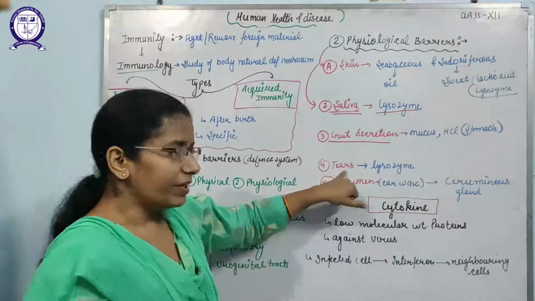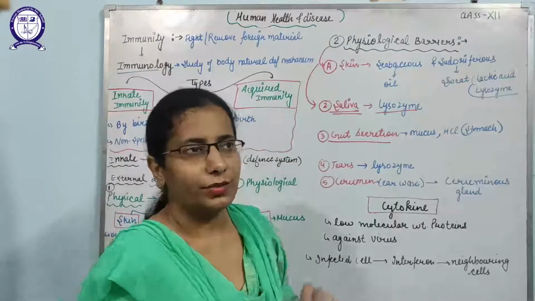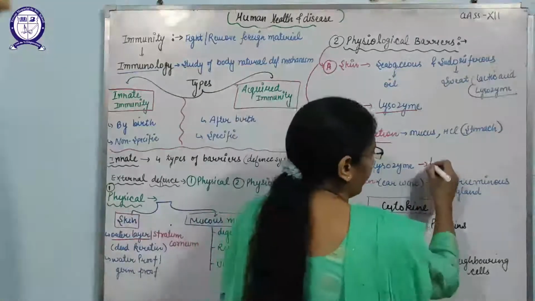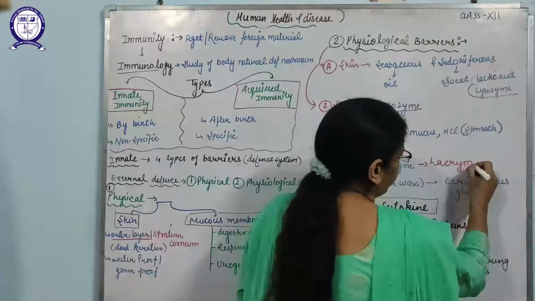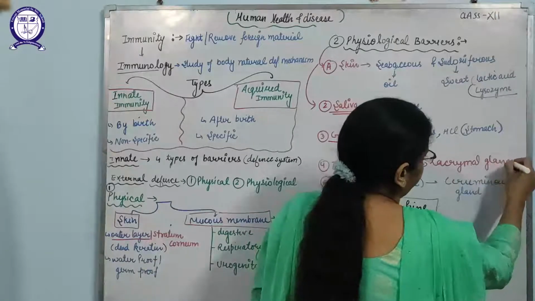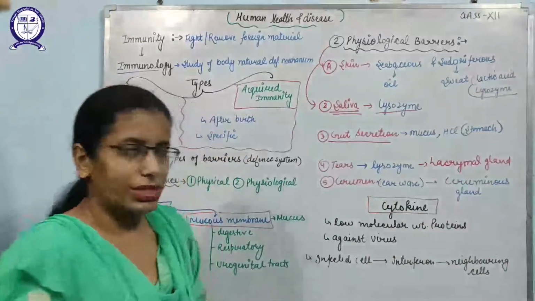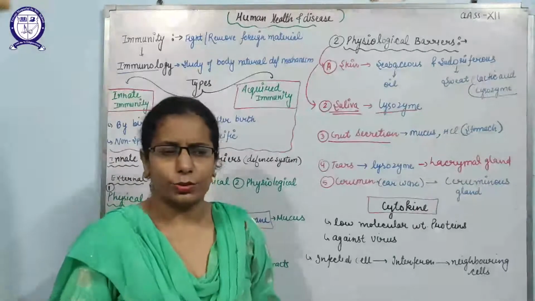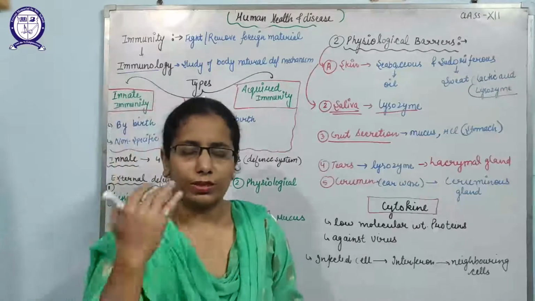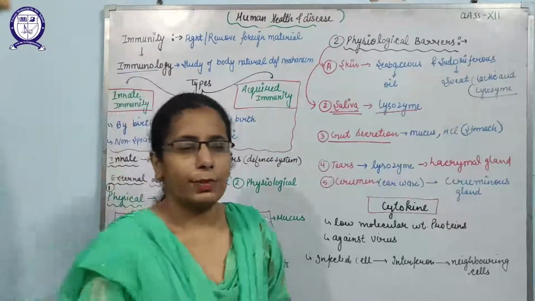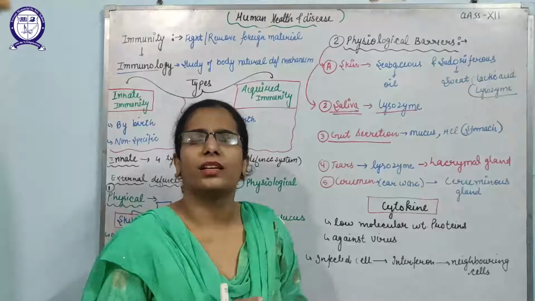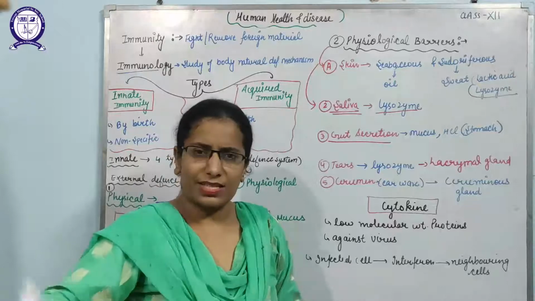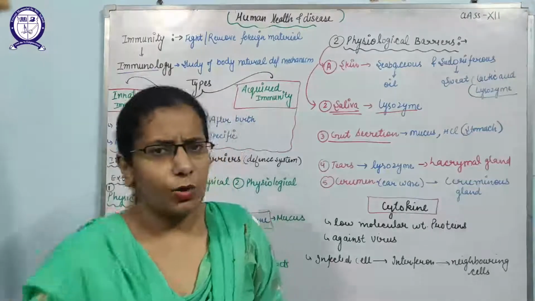Next is the tears. Tears are released by the lacrimal gland. I can write it here also, lacrimal gland, and these tears have the same enzyme that is known as lysozyme. Because our eyes are in direct contact with the environment, it is possible that many types of pathogens try to enter through the eyes also. At that time our lacrimal gland will release the secretion that contains lysozyme, which will trap those pathogens and then flush them away outside.